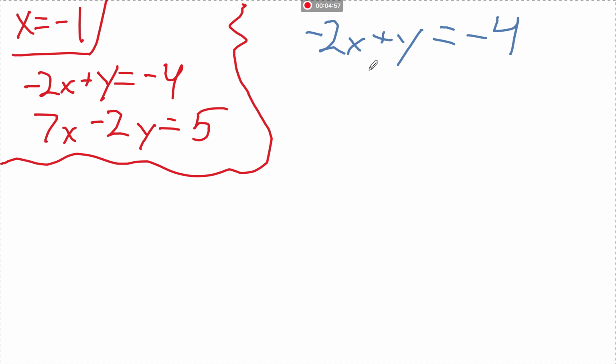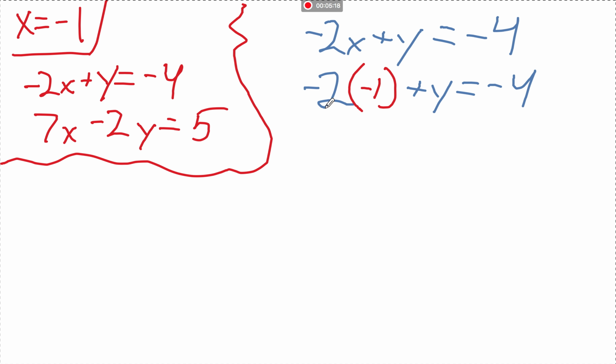Okay? And we'll plug in negative 1 for x now. Negative 2, parentheses, negative 1, plus y is equal to negative 4.